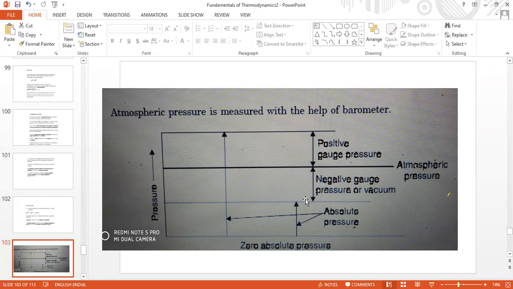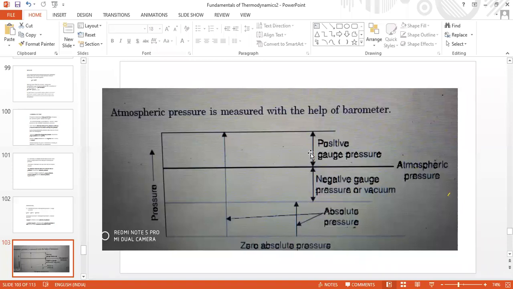Below atmospheric pressure, they record. Suppose this reading is minus 8, and the pointer moves in the anti-clockwise direction and stops at minus 8. From 0 onwards, there will be minus 1, minus 2, minus 3, as the pointer moves slowly in the anti-clockwise direction, and so on, up to minus 8.